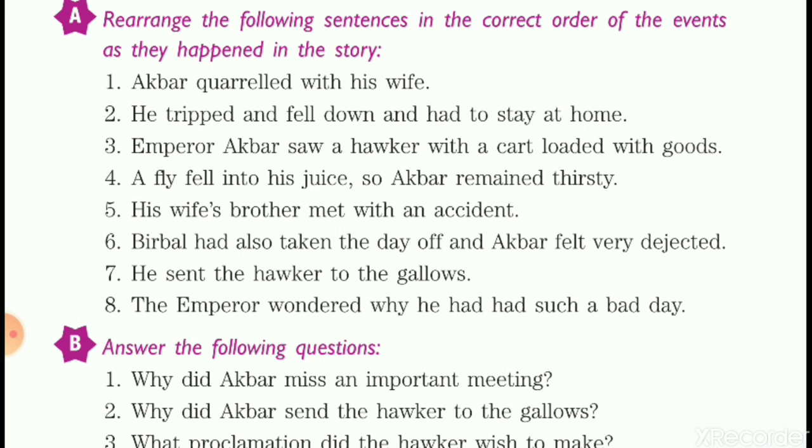Then, after hearing this, Akbar immediately realized that he was making a big mistake. He was being unjust. He was punishing an innocent man. So, he immediately called for the hawker and set him free and also gave him a bag full of gold coins. Thus, Birbal's intelligence had saved the hawker's life as well. He had saved Emperor Akbar from punishing an innocent man. So, the moral of the story, students, is that we should be rational in our thoughts and we should never consider anything to be inauspicious or unlucky.